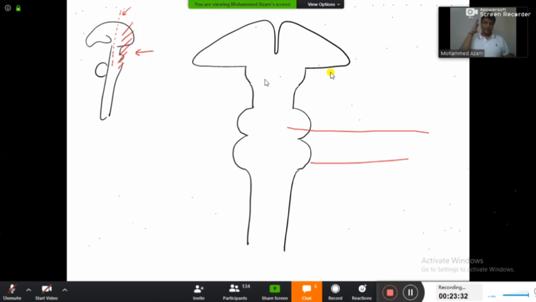We are looking from the side in one, and from the front in the other. And believe me, trust me, in the entire neuroanatomy, I am going to make you draw hand-drawn diagrams. All your neuroanatomy will be completed only and only by these two diagrams that you are able to see on the screen, sir. One in sagittal section and one in the coronal section.